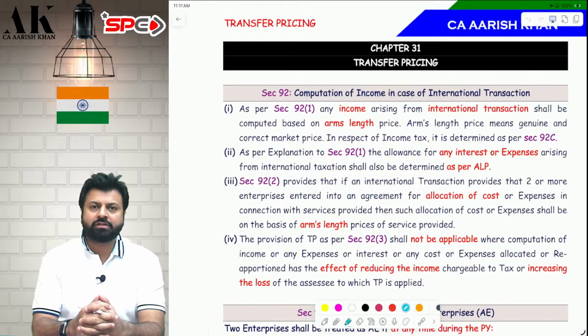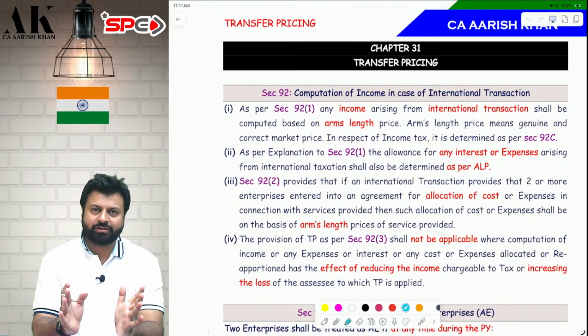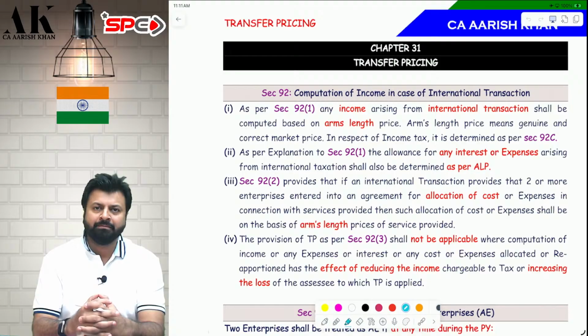Now, all the provisions of transfer pricing are given under section 92 to 92F. So it's a small topic actually if you see the number of sections, but yes, content wise it is a very big topic. There are very few sections in this topic, but every section has huge content. So 92 to 92F has all the provisions of transfer pricing.